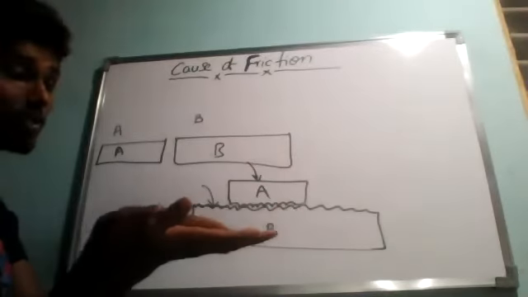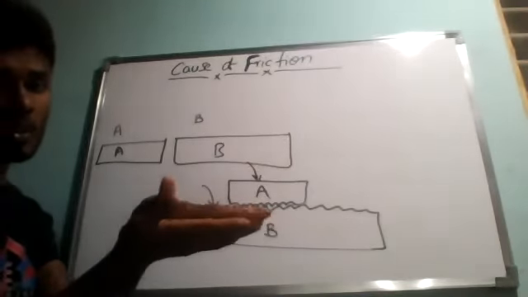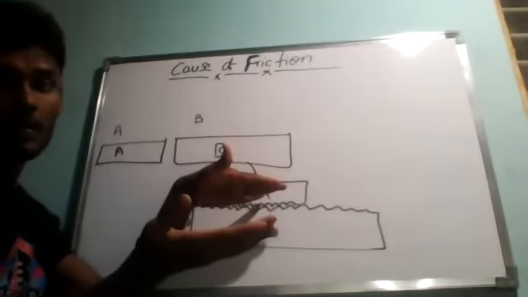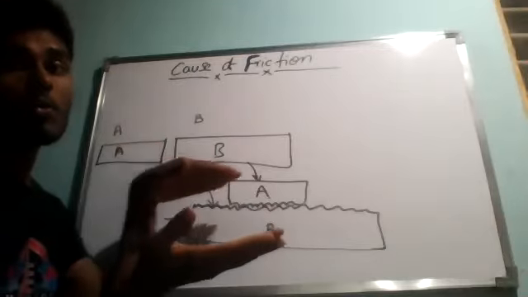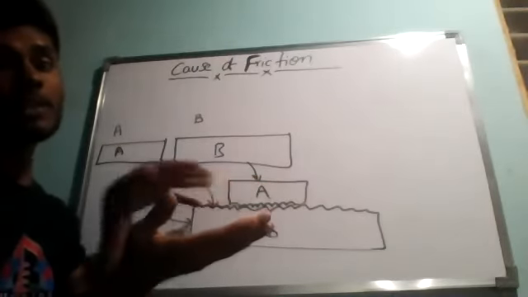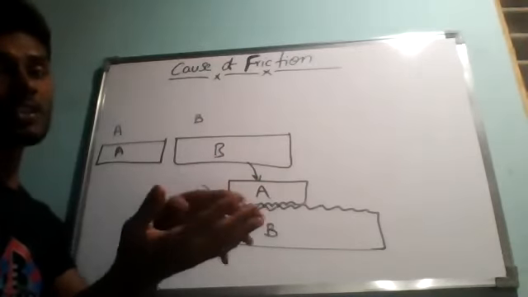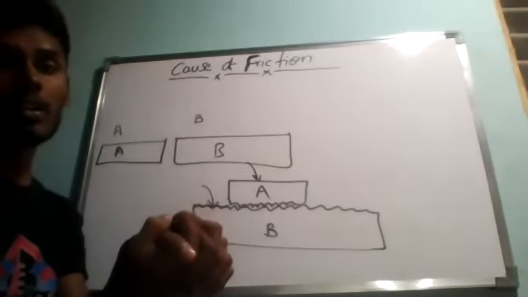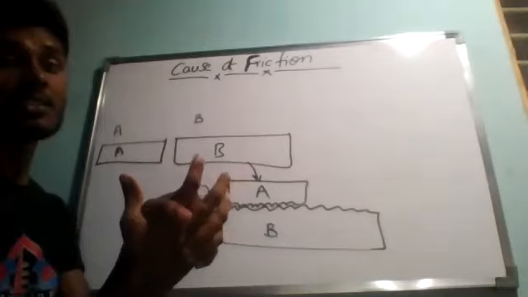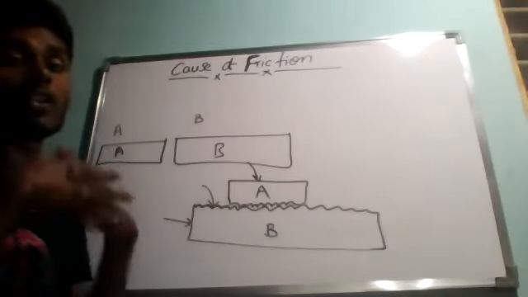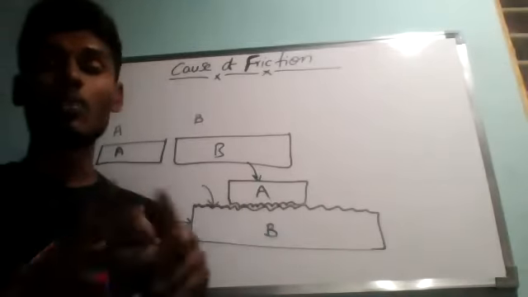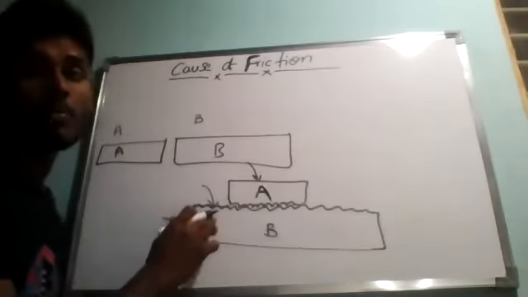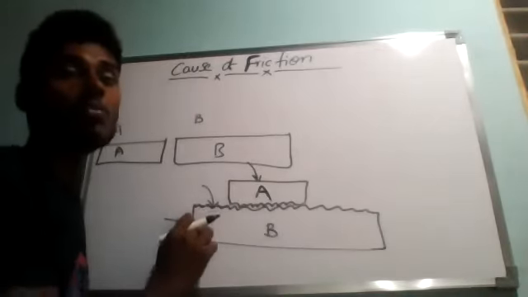Now, when we try to pull the upper wooden block A over the lower wooden block B, what is going to happen? These irregularities of the rough surfaces will get entangled, they will get locked with one another. So this interlocking of surfaces gives rise to a force of friction which opposes the motion of upper block A over the lower block B.